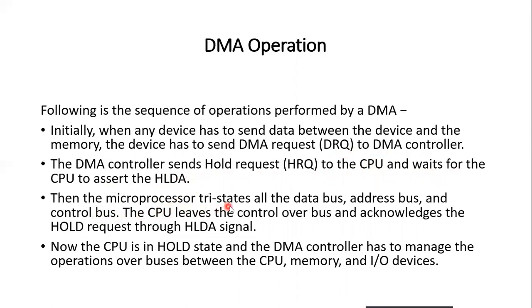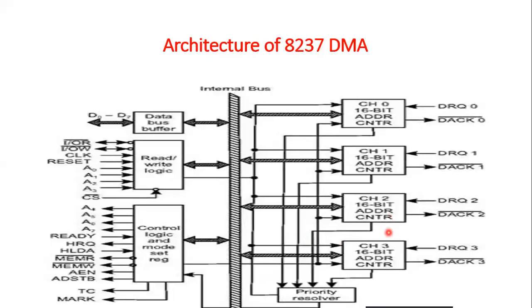Then the microprocessor tri-states all the data bus, address bus, and the control bus. The CPU leaves the control over the bus and acknowledges the hold request through the HLDA signal. Now the CPU is in hold state and the DMA controller has to manage the operations over the bus between the CPU, memory, and I/O device. So this is the architecture of the DMA.